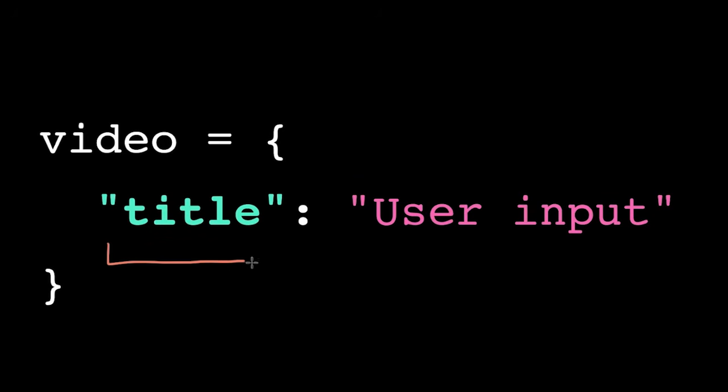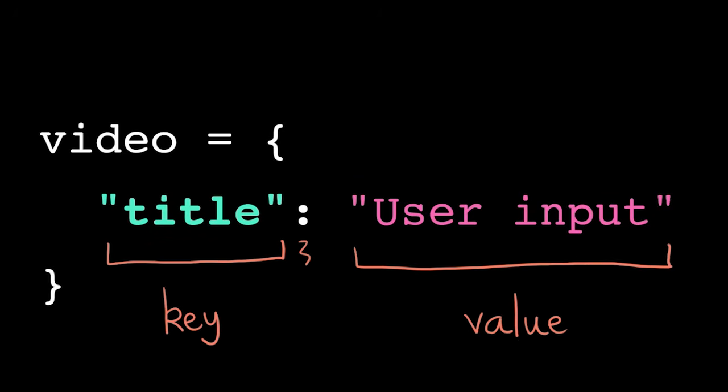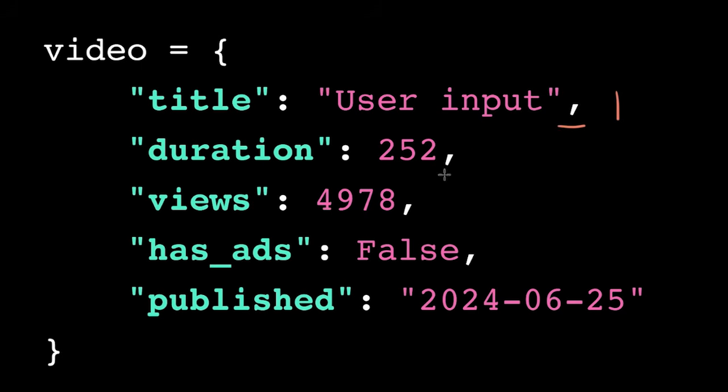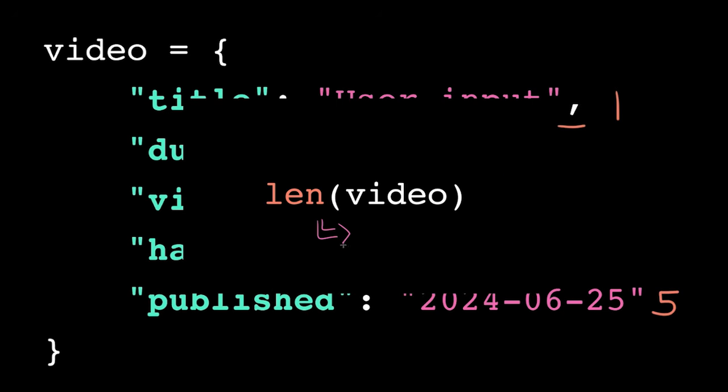For each key value pair, we put the key, a colon, and then the value. So this item has the key title and the value user input. We separate the items of a dictionary with commas. So this dictionary has 5 items, or 5 key value pairs. We can also count the number of items using the built-in length function.